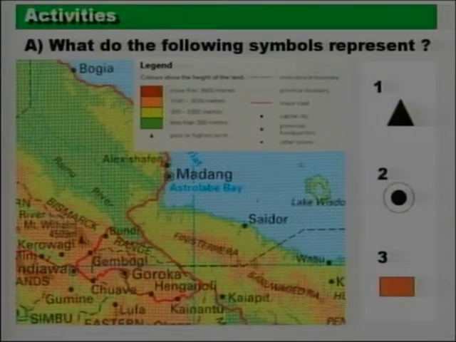Now, looking at the appropriate information for the key and symbols, write in your exercise book what the following symbols represent. 1, the triangle. 2, the circular dot with another circle around it. And 3, that color, which is the dark brown color. That's your activity. It should take you only 2 minutes. Just draw the symbols quickly in your exercise book, and beside each one, using the map on page 10 and 11, identify the symbol.